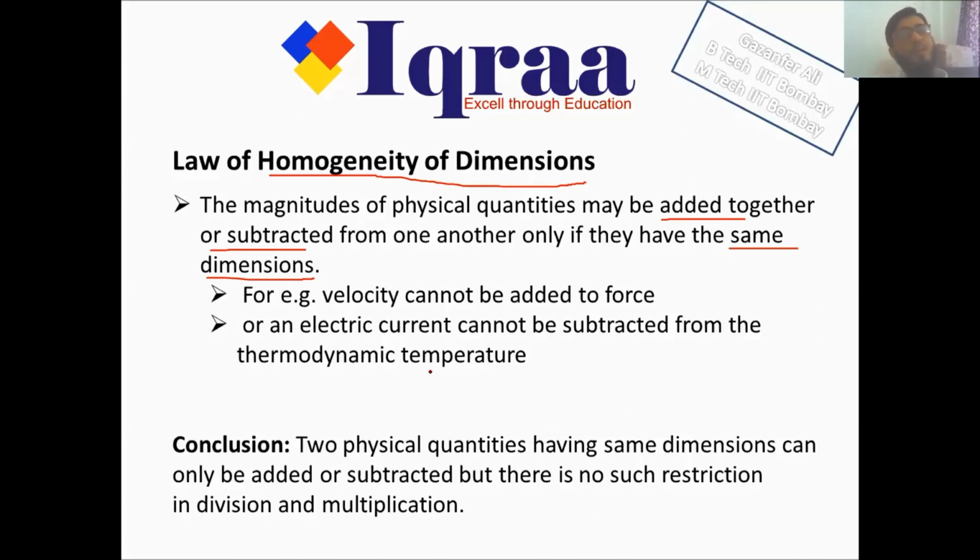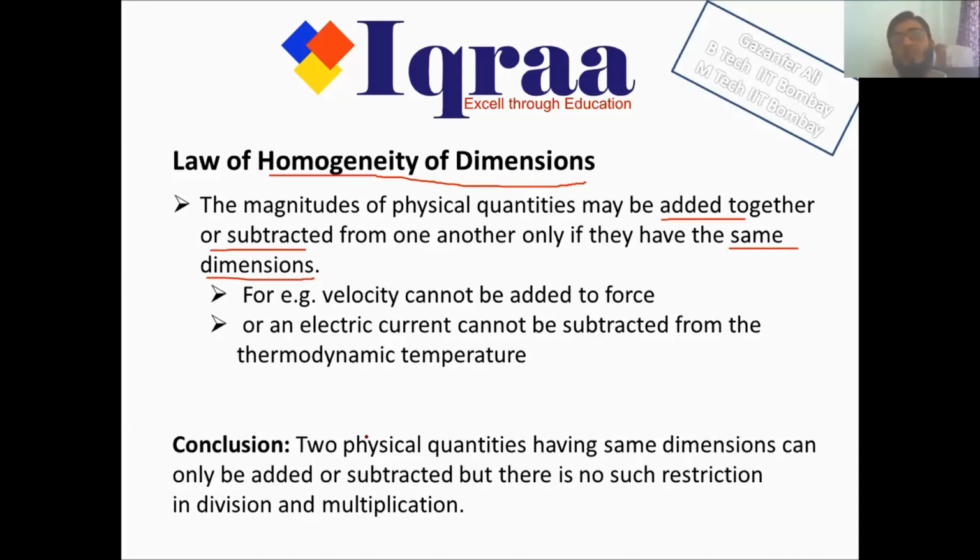Since I cannot add or subtract two different physical quantities, I can only add or subtract those physical quantities which have the same dimensions. But there is no such restriction in division and multiplication. Like we multiplied mass with velocity and got momentum.